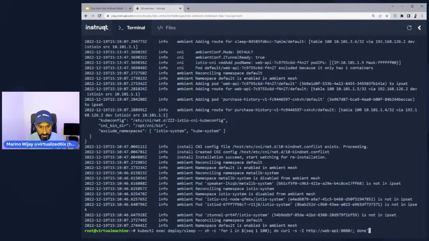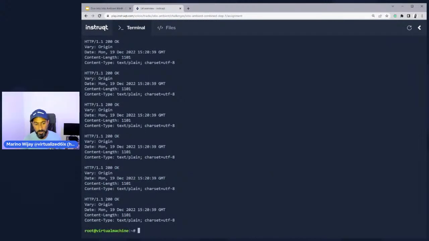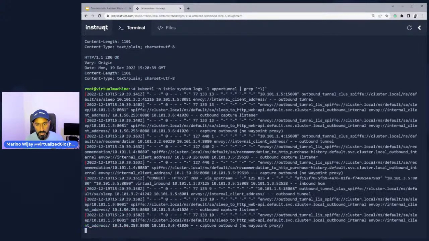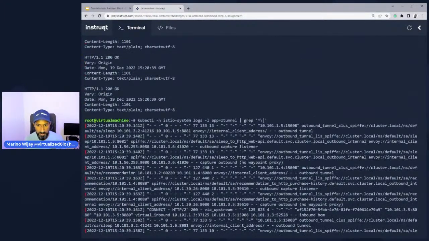If I run this exec command, I'm going to target the sleep pod, and from within the sleep pod, I'm going to run curl commands, 100 of them, towards the web API service. So the moment I do that, it's doing its thing. It's already made all of its requests. We're going to go check the ztunnel logs now. The ztunnel logs are going to tell us a bunch of things.